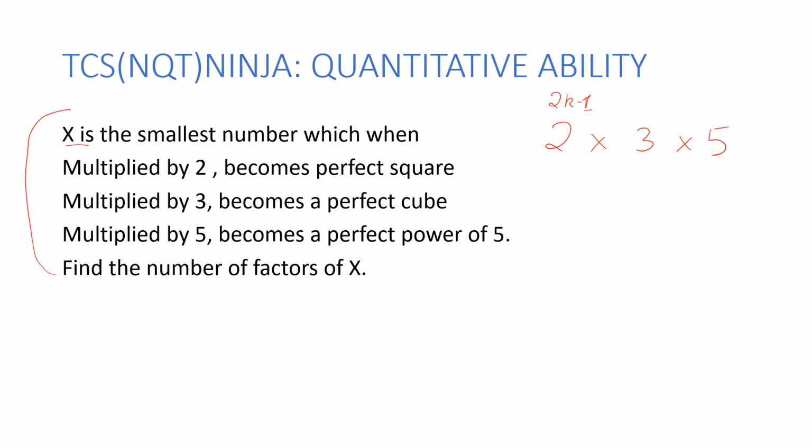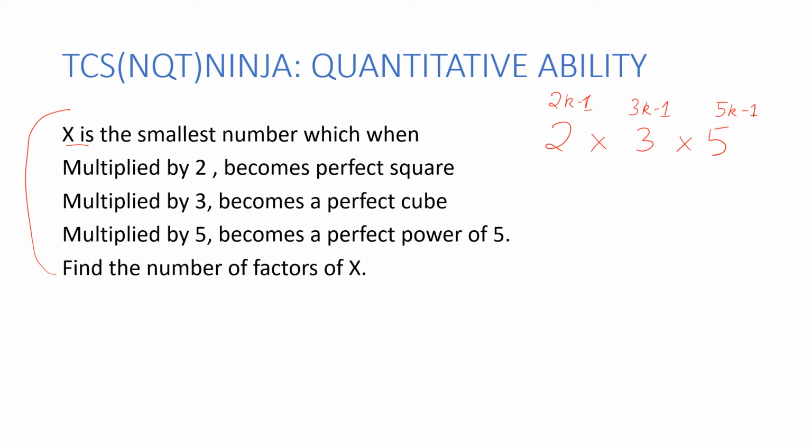Similarly, I read over here for 3. When multiplied with 3, it becomes a perfect cube. So similarly, I can write it is of the power 3k minus 1. And similarly, I can write for 5 that it is of the power 5k minus 1. Now, this is the primary thing we have done.